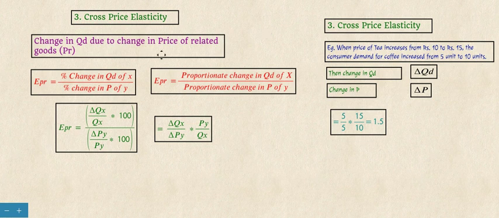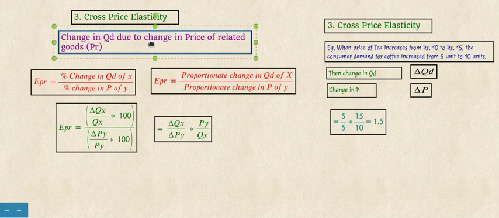That is known as cross demand, and the elasticity is known as cross price elasticity. It is due to the change in price of related goods, how much quantity demanded increases or decreases. It is calculated by the formula percentage change in quantity demanded of X divided by percentage change in price of Y. So when the price of Y changes, how much does the quantity demanded of X change?